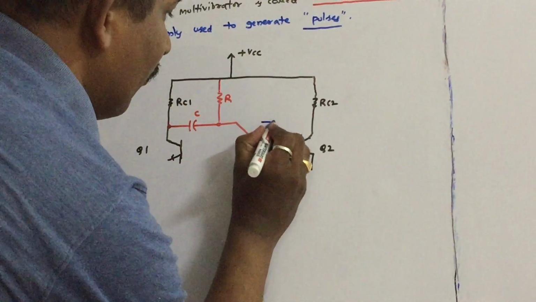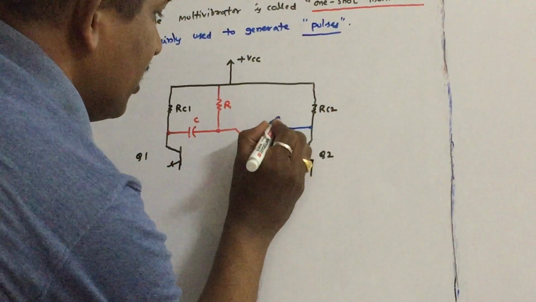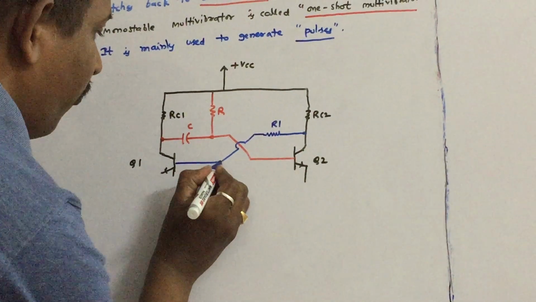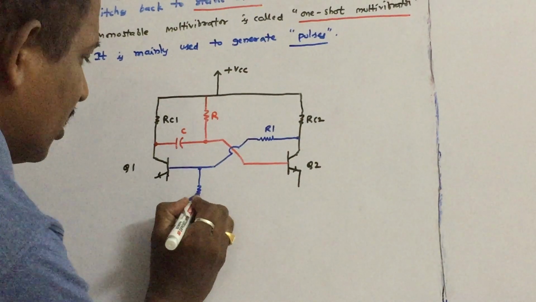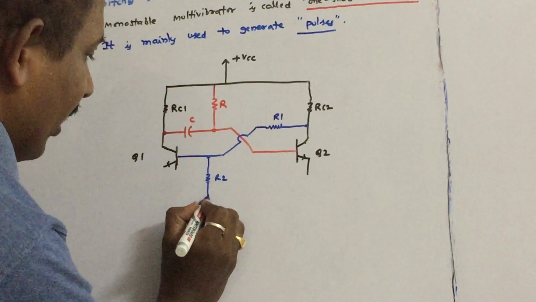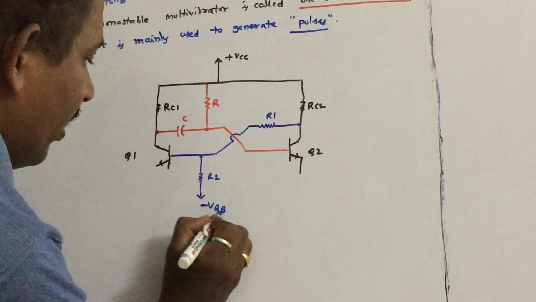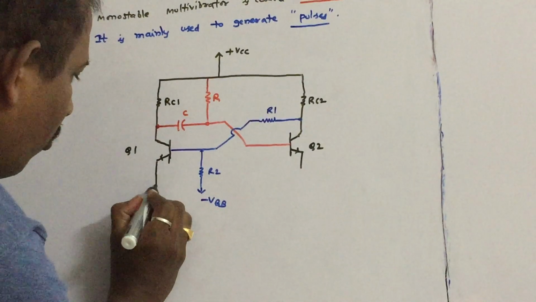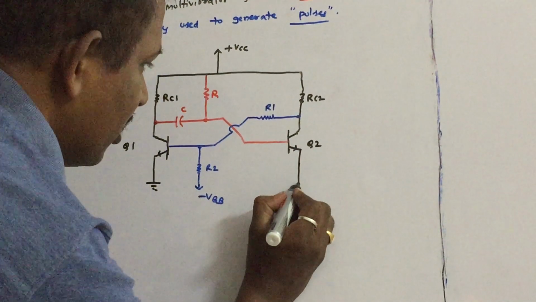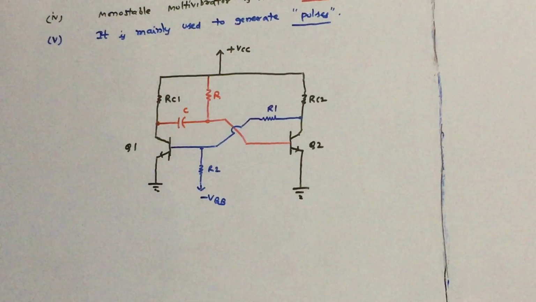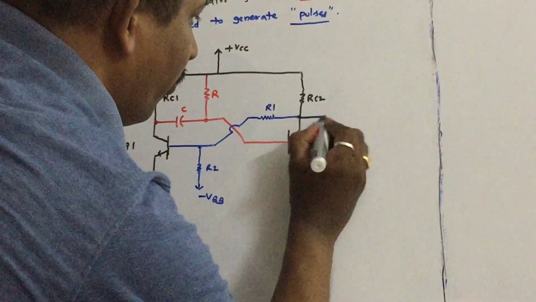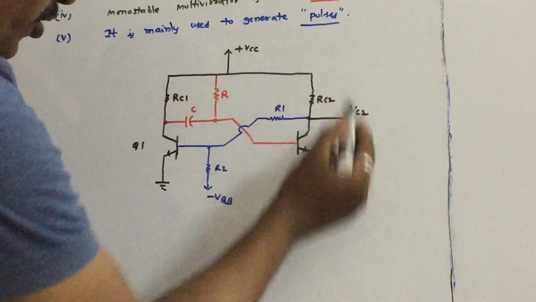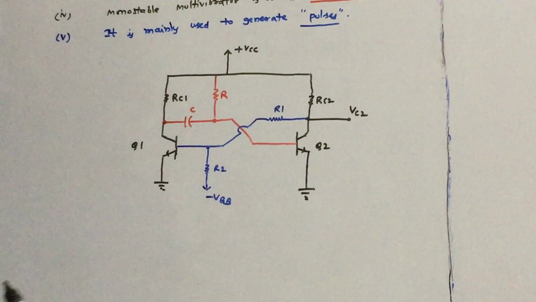Now let us take one resistor R1 and connect it to the base of Q1. Let us connect one more resistor R2 and connect a negative power supply minus VBB to the base of Q1. Let us ground this emitter terminal and this emitter terminal. This is where we can take the output at the collector of Q2, we can call it VC2. So this is your monostable multivibrator which we have discussed earlier.